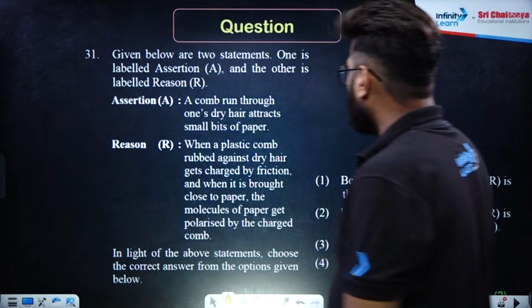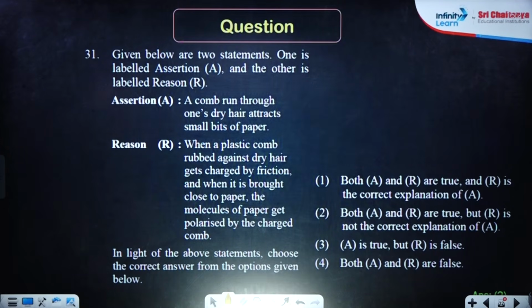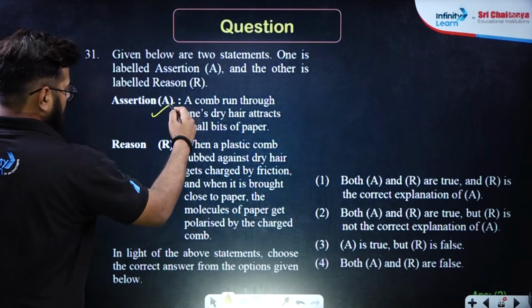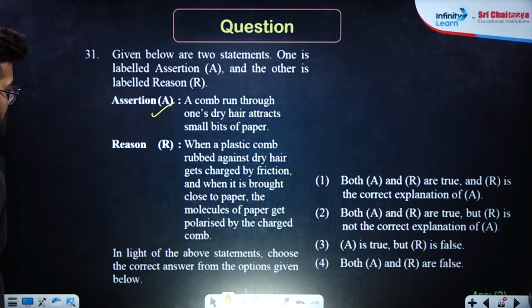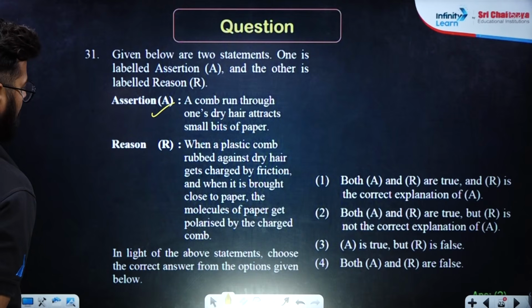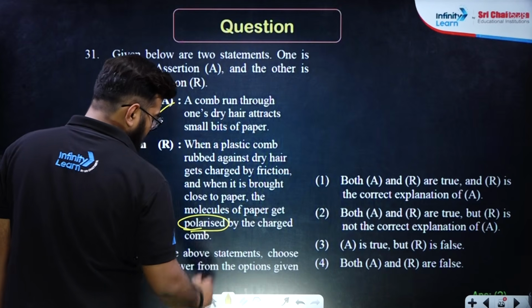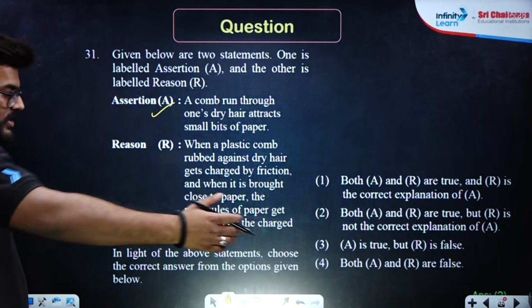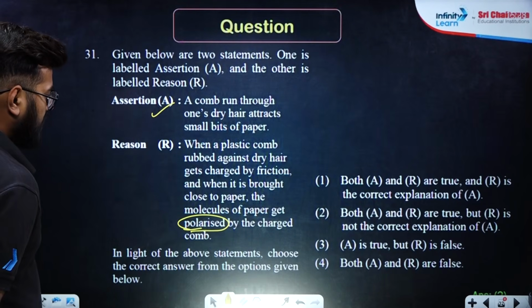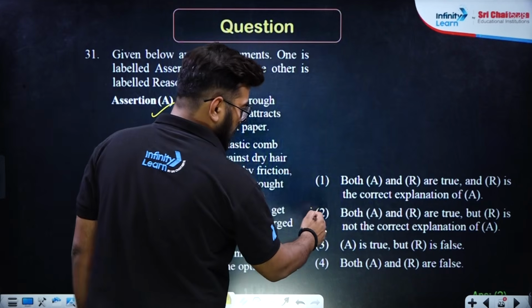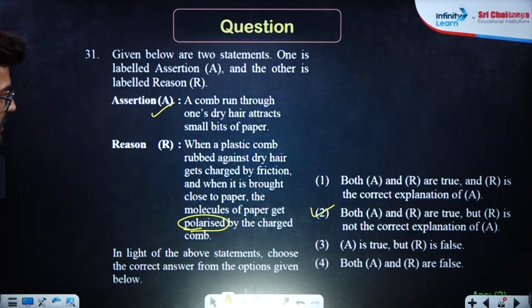A comb run through one's dry hair attracts small bits of paper. When a plastic comb is rubbed against dry hair it gets charged by friction, and when it is brought close to paper, the molecules of paper get polarized by the charged comb. It's not polarized, it's basically through induction. The charges come on the other end. So both A and R are true, and R is not the right explanation.